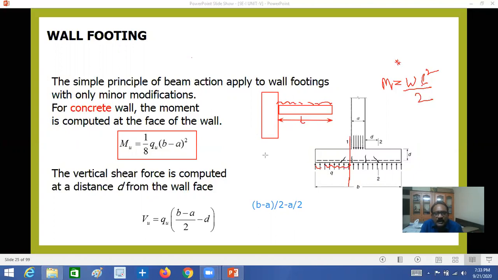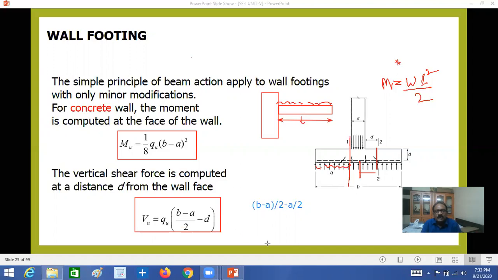Similarly, if you see the wall shearing load here at the distance D, the total distance is B minus A. You will take A by 2 from the center and you have to deduct this D. So that's shown here.